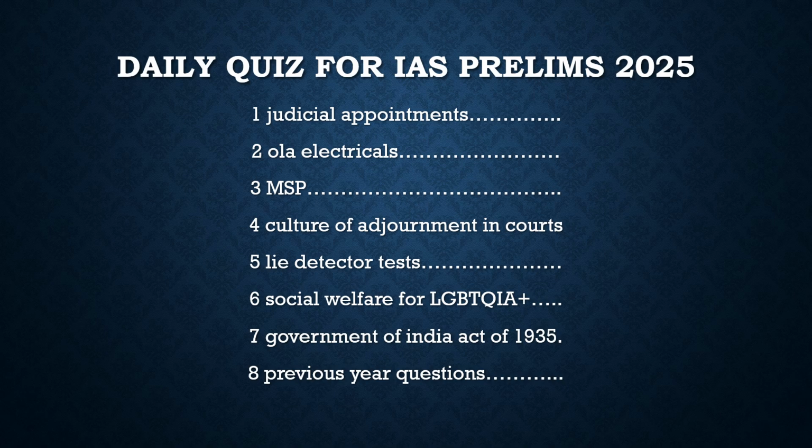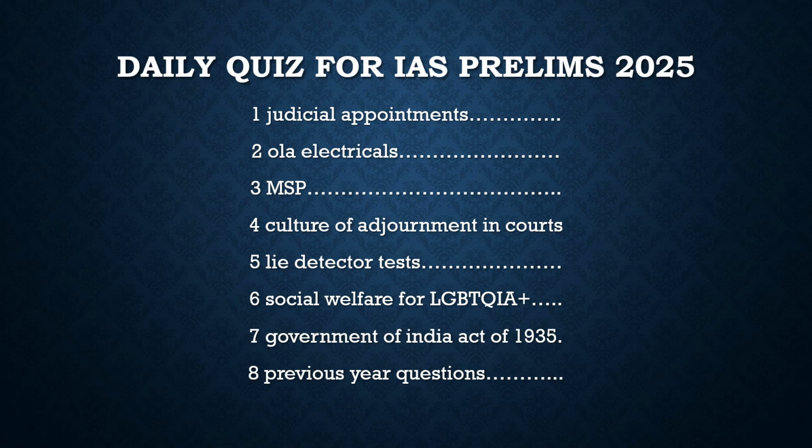After that, another article which we have to discuss is about the lie detector test. Why are we discussing it? Because, as we know, CBI has taken the case of the Kolkata rape case, which unfortunately happened in our country. With respect to that, the CBI approached the Supreme Court, wanting the Supreme Court to allow them to use lie detector tests with respect to the accused whom they had caught. So it is about whether lie detector tests are allowed in our country. We will discuss it in the question, and everything about it.